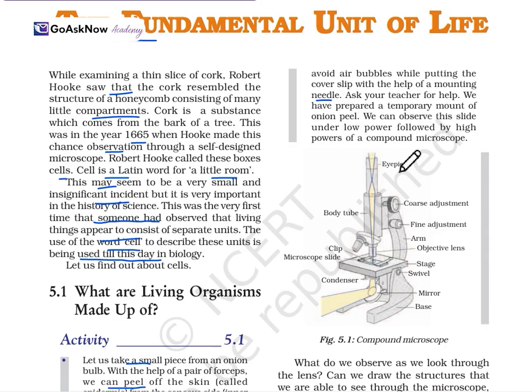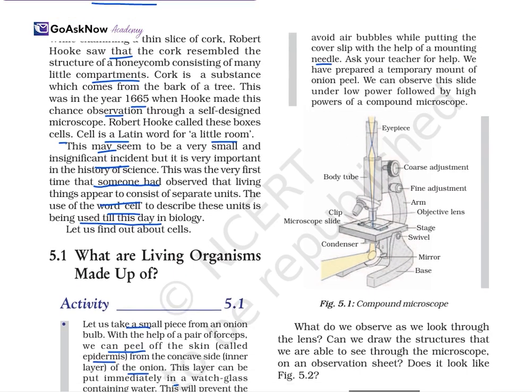We can observe the slide under low power followed by high power of a compound microscope. This is how the compound microscope looks. This is the eyepiece, the coarse adjustment, the fine adjustment, and this is the arm. The objective lens, the stage, the mirror, the base, the condenser, the clips, the microslide, and the body tube. So this is how the compound microscope looks.